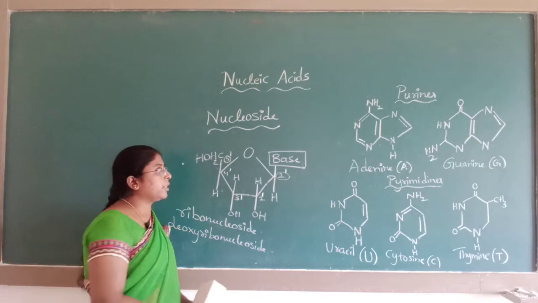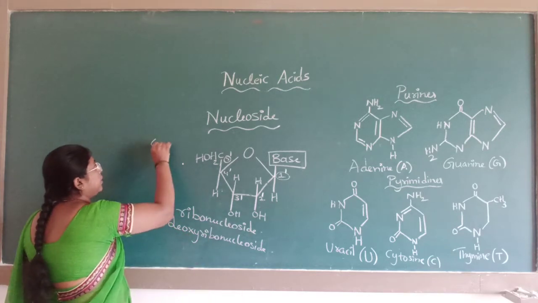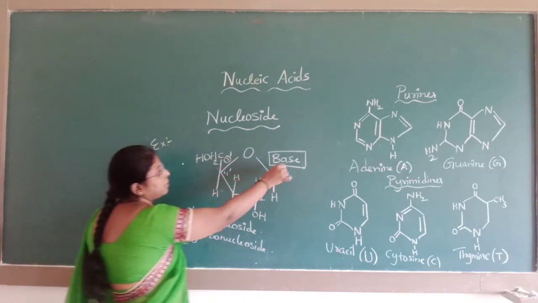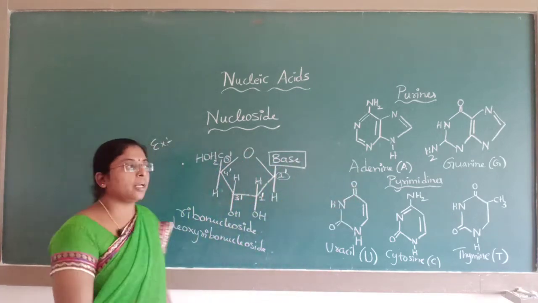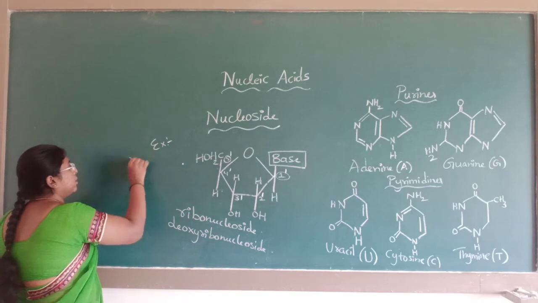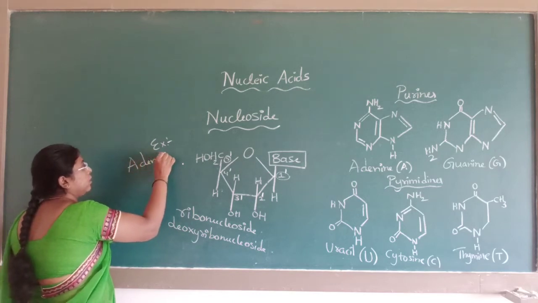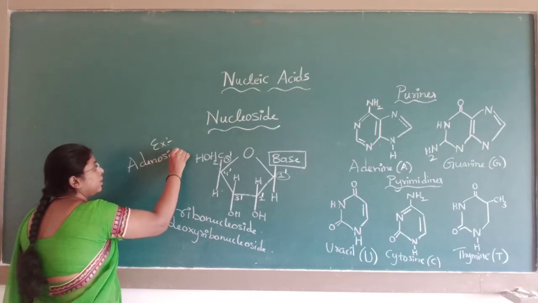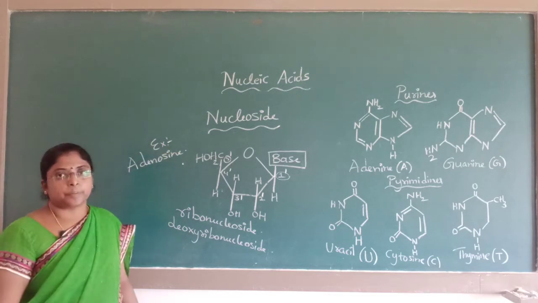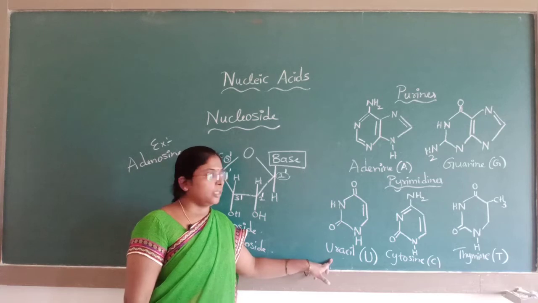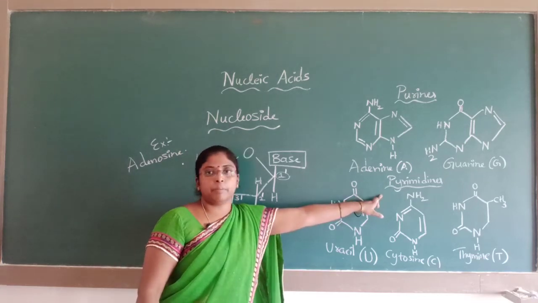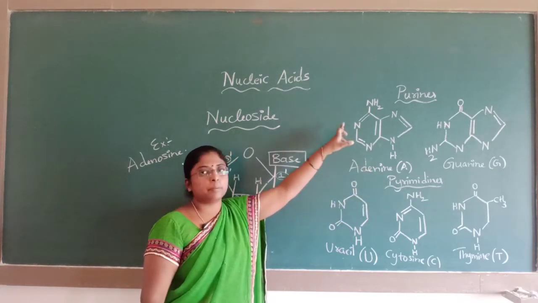For example, if the base present is adenine, the nucleoside is known as adenosine. Adenine comes under purine bases, and uracil comes under pyrimidine bases.